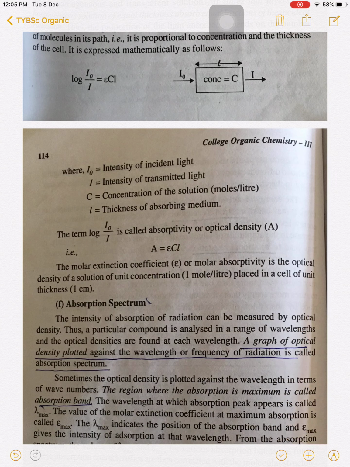And the term log I0 upon I is called optical density, or it is known as absorbance, A. So A is equal to epsilon C into L. Epsilon is the molar extinction coefficient, C is the concentration, L is the path length, and A is the optical density of the solution.